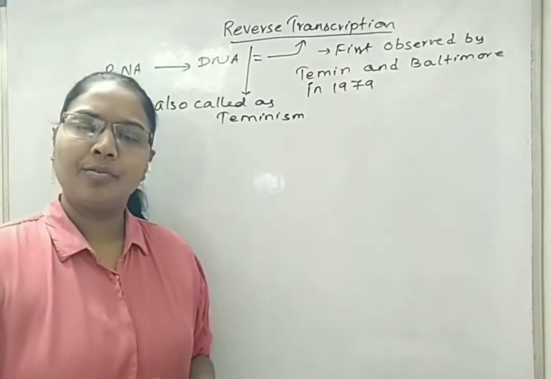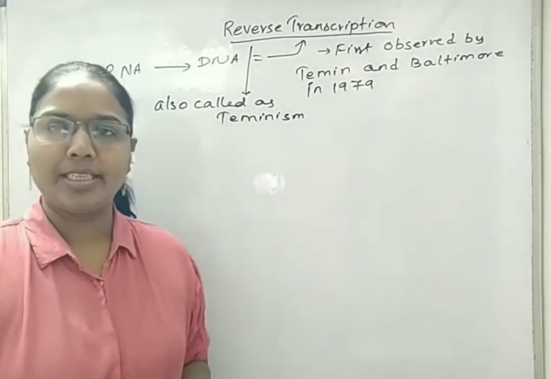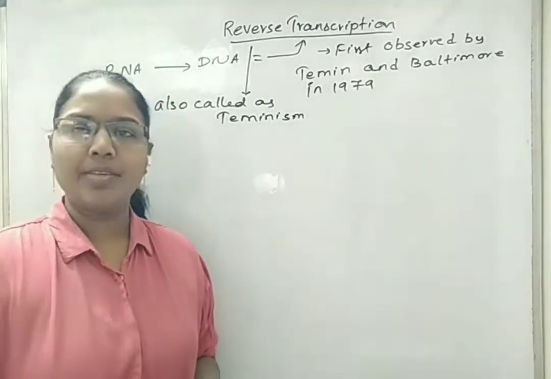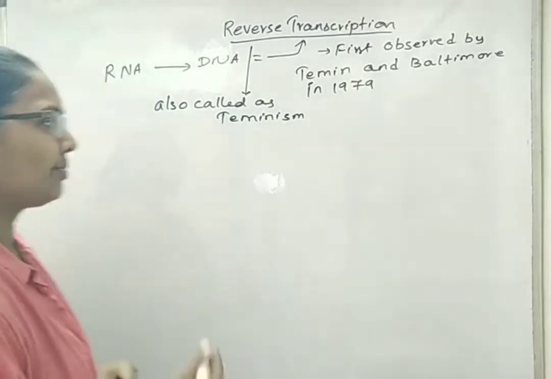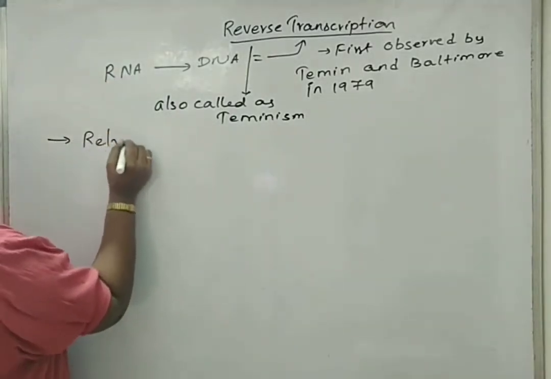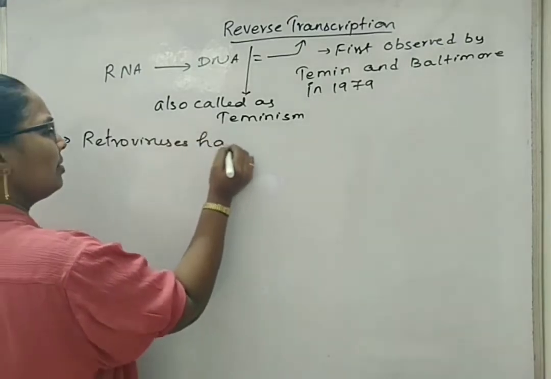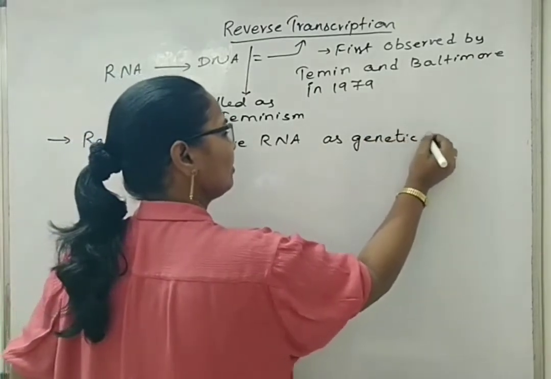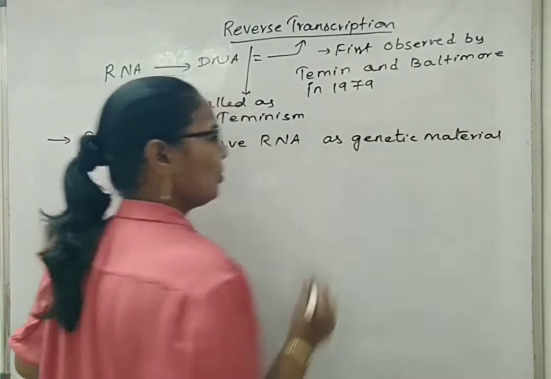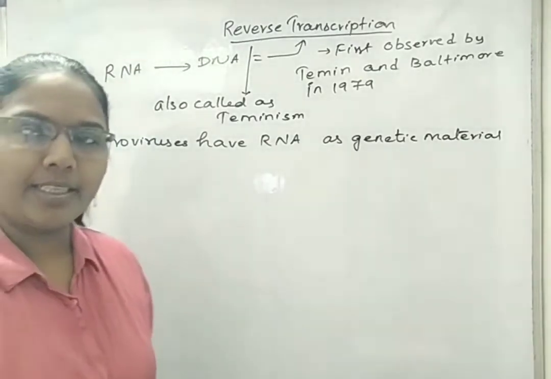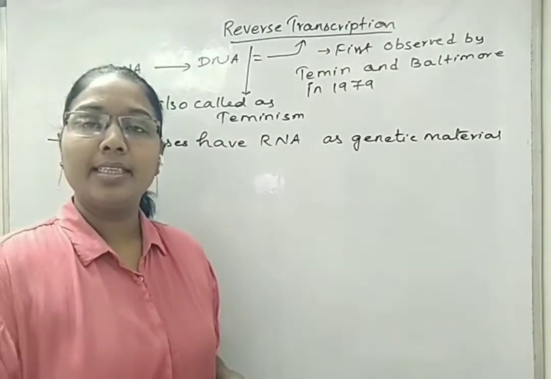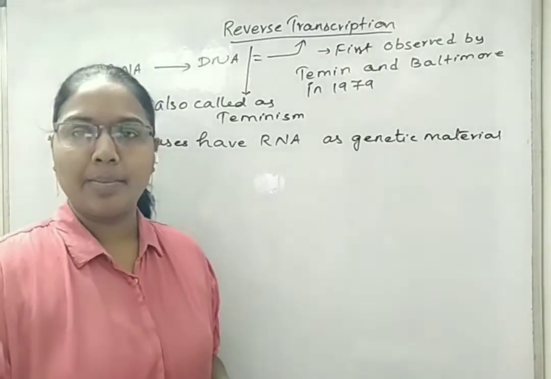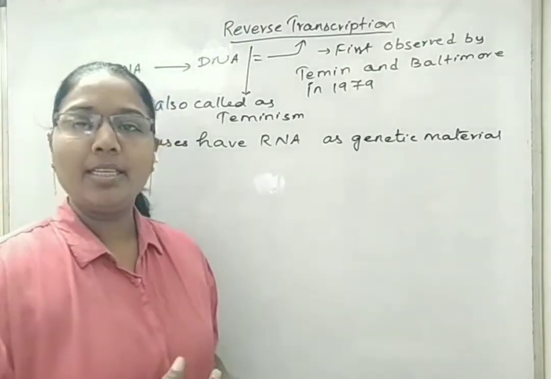Many types of organisms have DNA as genetic material, but there are some types of organisms that have RNA as genetic material. An example for such organisms is retroviruses. Retroviruses have RNA as genetic material. So, for their survival, when they infect a host, they synthesize a new DNA that is related to their gene sequence and that can synthesize the proteins and the enzymes or the viral particles according to their body structure.